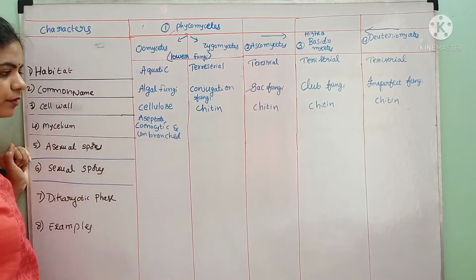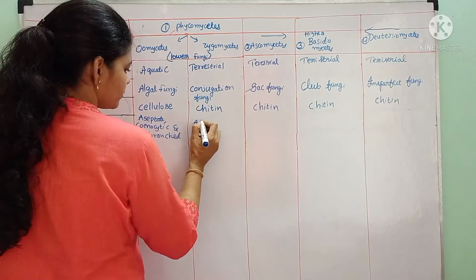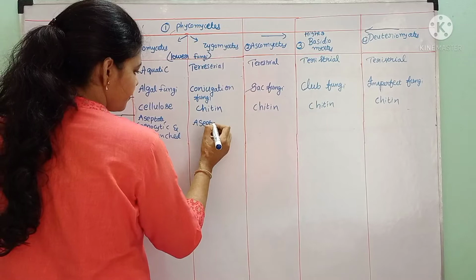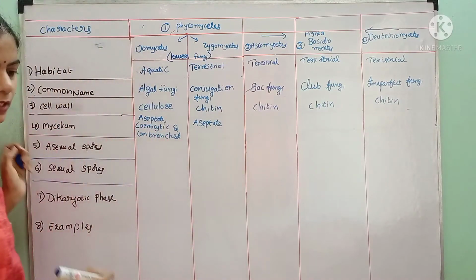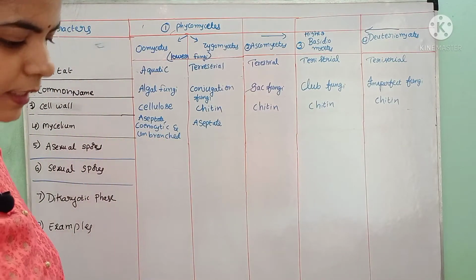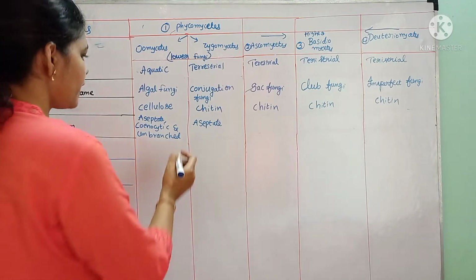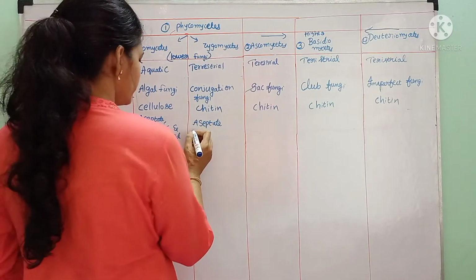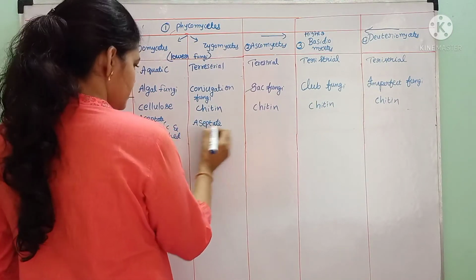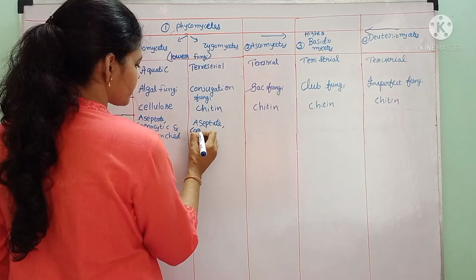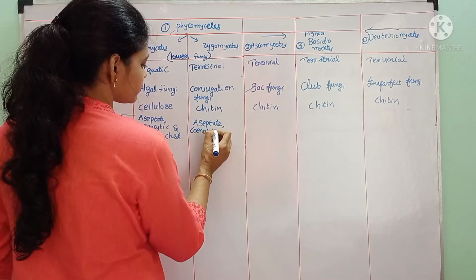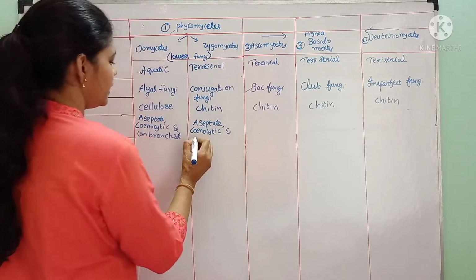Zygomycetes are also aseptate, cenocytic, and mostly unbranched, though some of them can exhibit branched character.